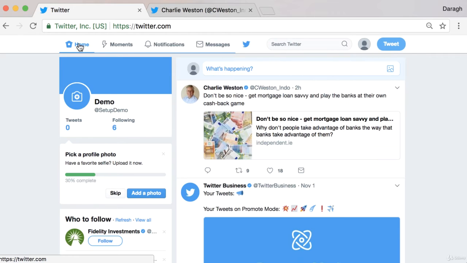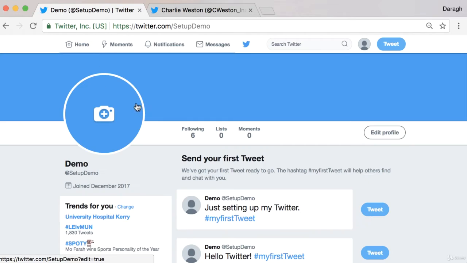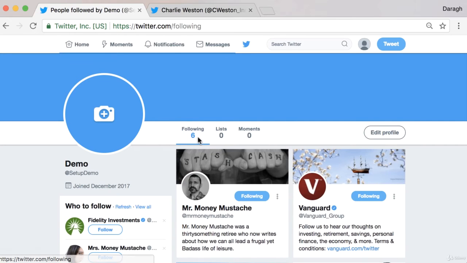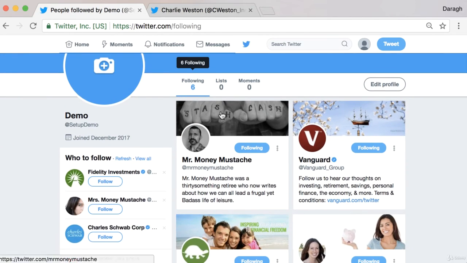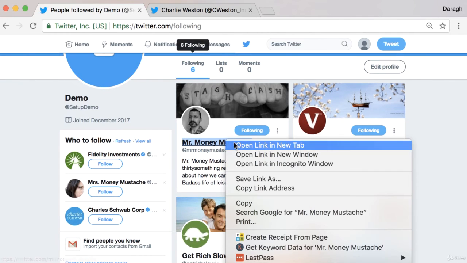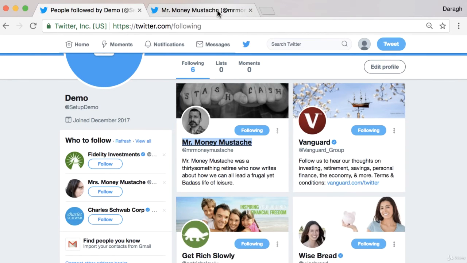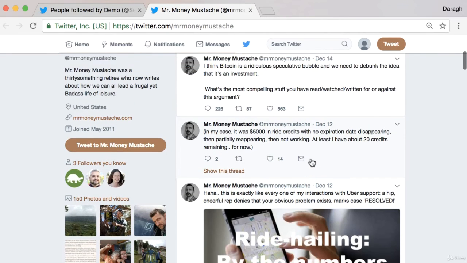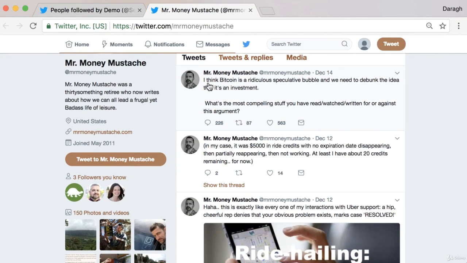Now if you come back to your home page as well, you can see in your profile the number of people that you're following, and if you want to access those, you can click on that and open them up. And again, you can just come in here, have a look at those accounts, have a look at their most recent tweets, and see how they are getting so much engagement like this. So you can see here, this is a great example. "I think Bitcoin's ridiculous.